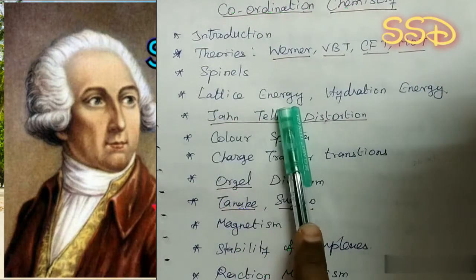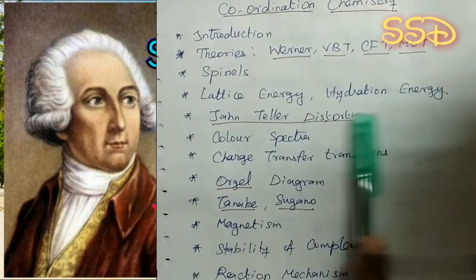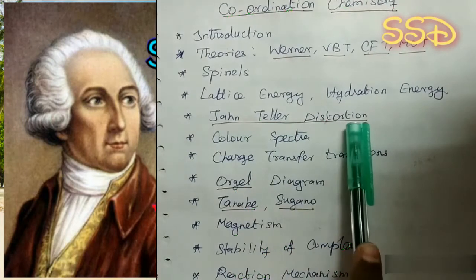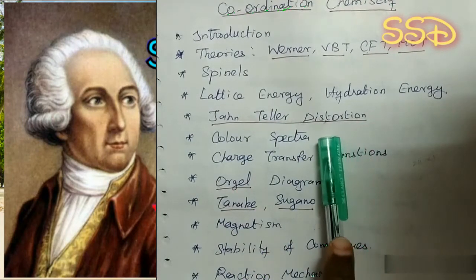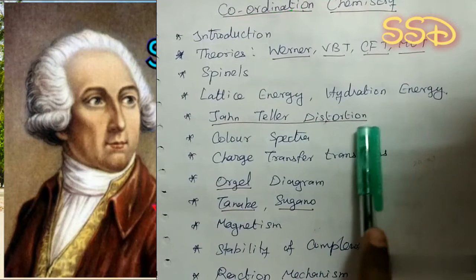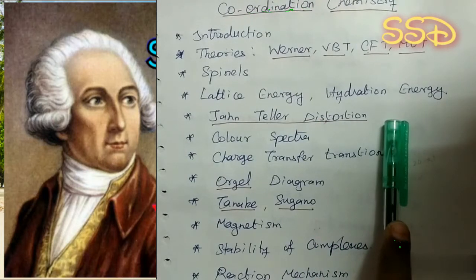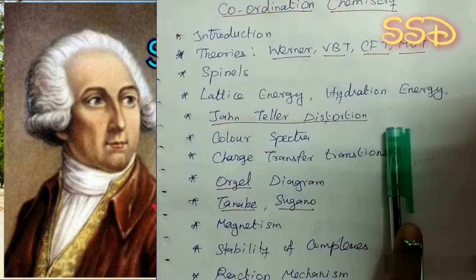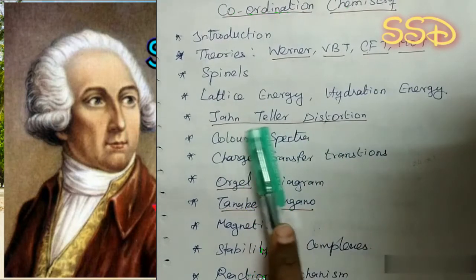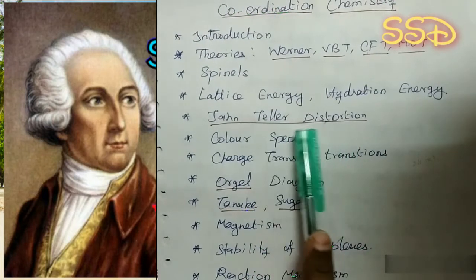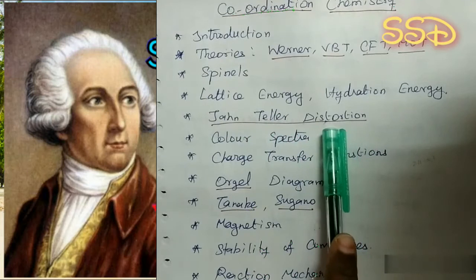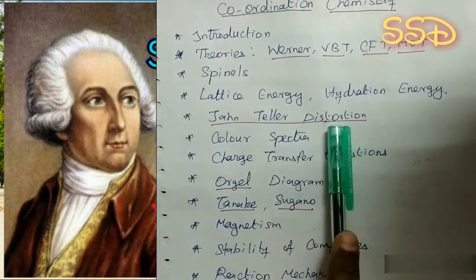Next one is lattice energy and hydration energy. And next one is Jahn-Teller distortion. We know that most of the compounds have distorted structures. How these distorted structures arise will be explained by Jahn-Teller. So this is known as Jahn-Teller distortion or the Jahn-Teller effect.